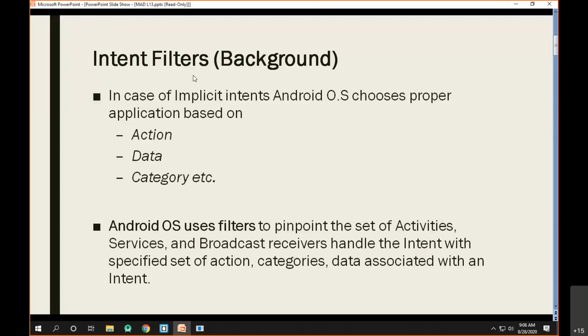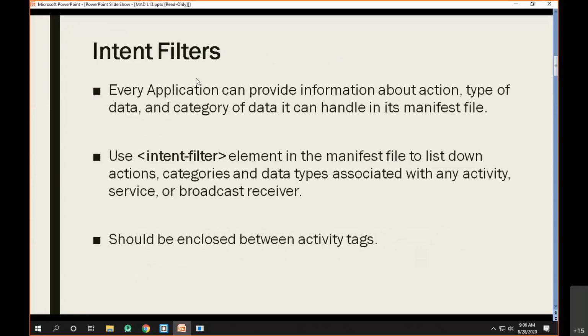Now, what are the important points regarding an intent filter? As we already said, every application can provide information about the action, the type of data, as well as the category it can handle. This information must be provided in the manifest file. So always remember, whatever this information is, it should be provided in the manifest file.